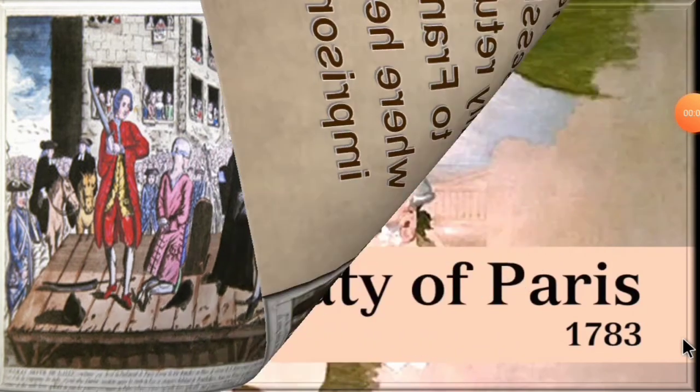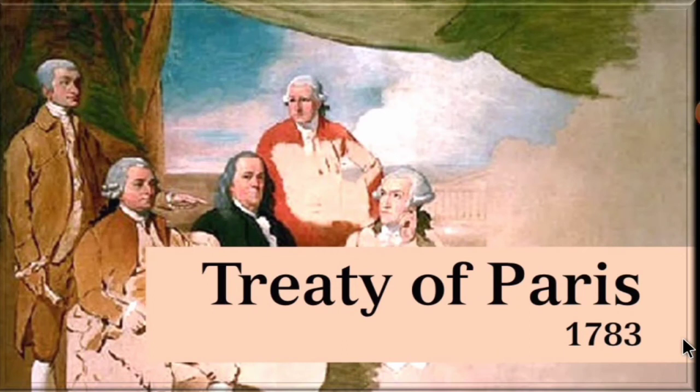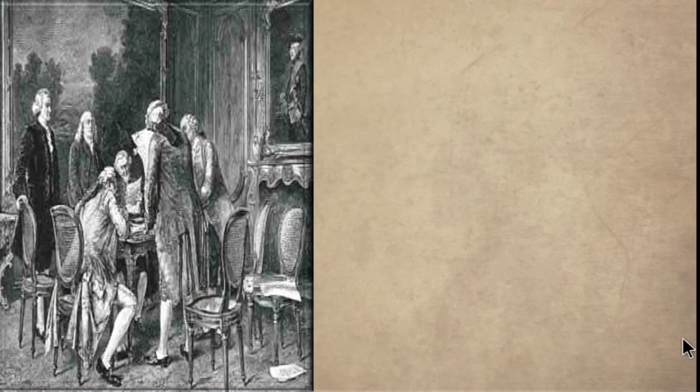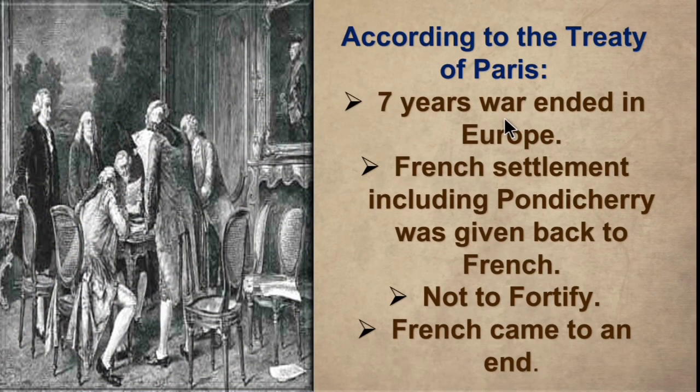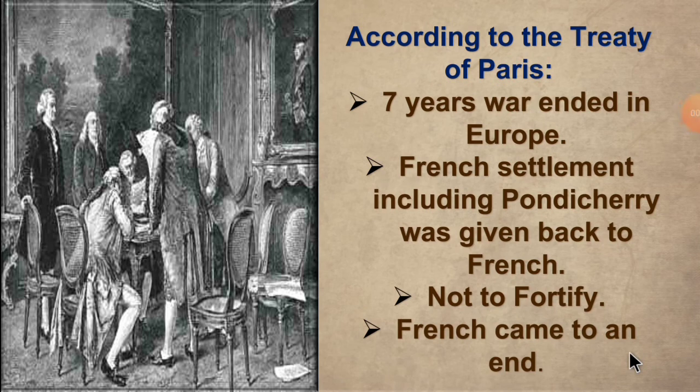So the Third Carnatic War ended with the Treaty of Paris, which was signed in the year 1783. So according to the treaty, the Seven Years' War ended in Europe. The French settlements including Pondicherry were given back to the French, not to fortify. That is, either the British or the French should not build any forts, and the French power came to an end in India. So after the Third Carnatic War, the French dominance in India came to an end.